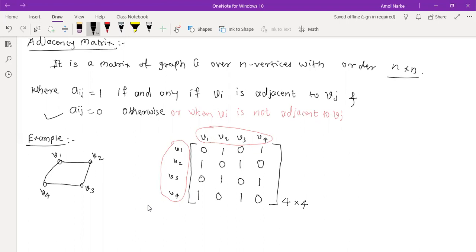So what do you think, whether the adjacency matrix is symmetric? Sir, yes, because the first element, if we look at it as a row, is 0 1 0 1, and as a column also it is 0 1 0 1. But it is symmetric here.